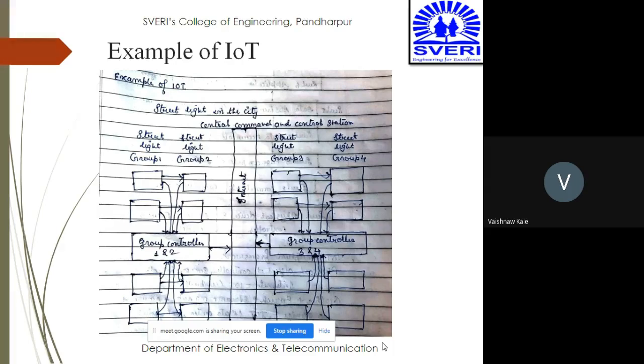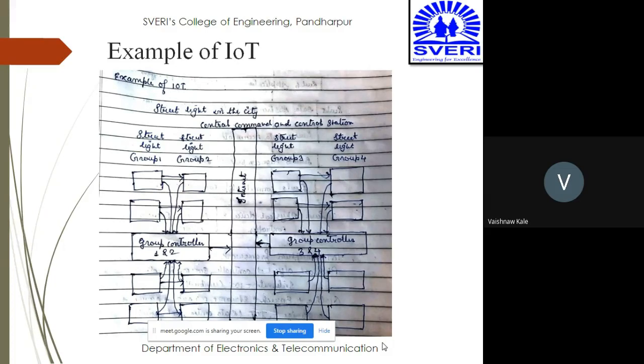Example of IoT. Last time we have seen this example, but I'll explain it with this figure so that it will be easy to understand. You can see that there are group 1, group 2, group 3, and group 4. We are going for a smart street light in the city. So obviously when the smart street light uses IoT as one of the most important modes, how will things change? You can see group 1, group 2, group 3 and group 4 street lights.